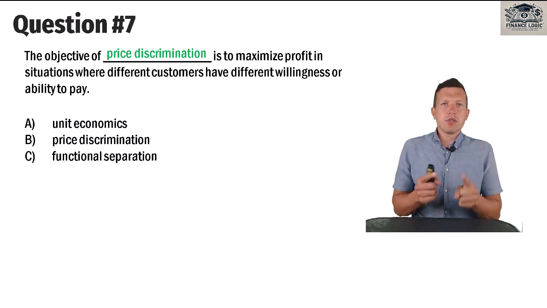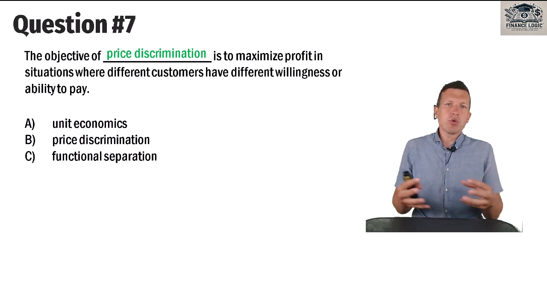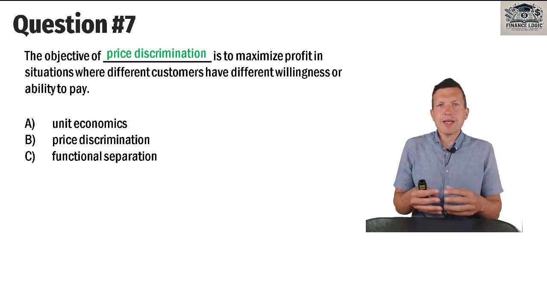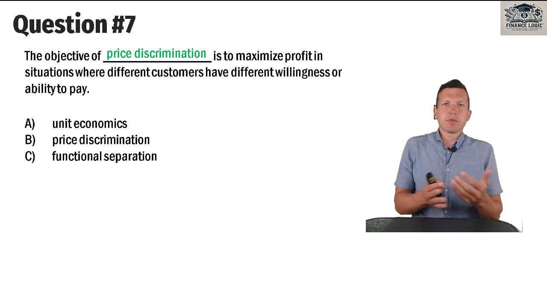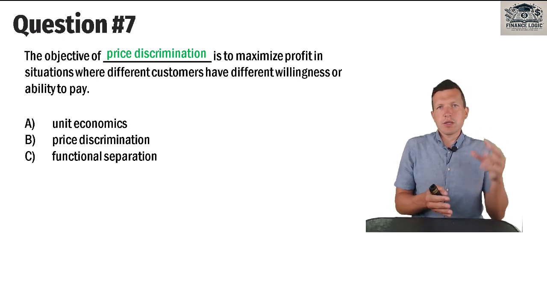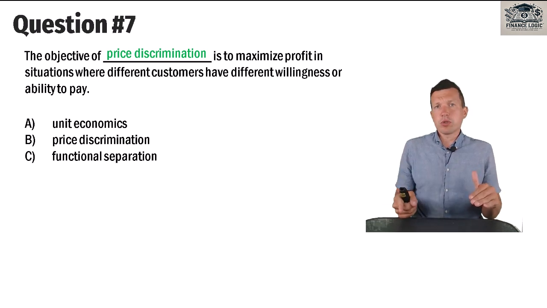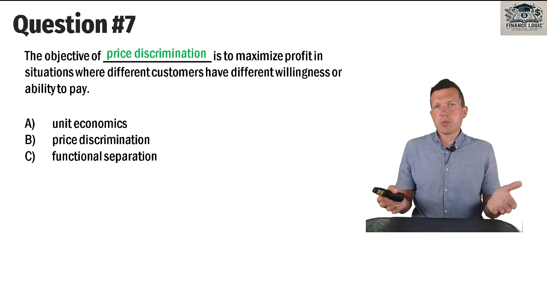The very important condition of successful application of price discrimination is that our groups cannot interact between themselves, meaning that they cannot sell or resell our products within these groups, because otherwise the group for which we set lower price can gain by reselling our product to another group of customers which have higher willingness or ability to pay.